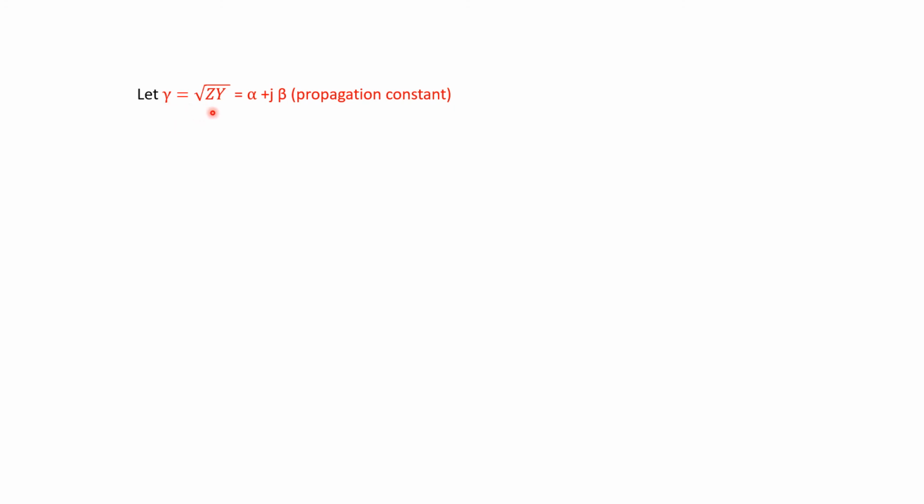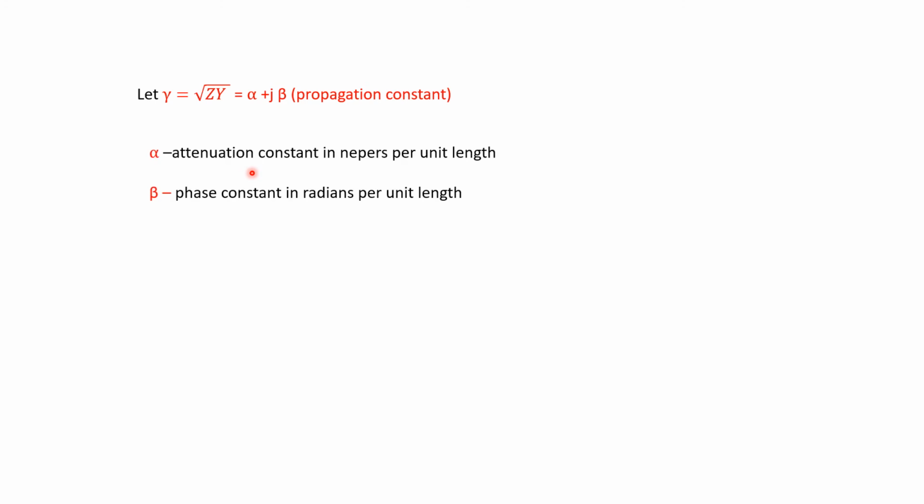So gamma will be equivalent to root of Z into Y, series impedance and shunt admittance, or else this can be written as alpha plus j beta. Alpha is known as the attenuation constant and beta is known as the phase constant. Altogether we call it the propagation constant. So this is the final equation: ∂²V(z)/∂z² is equal to gamma squared into V(z).